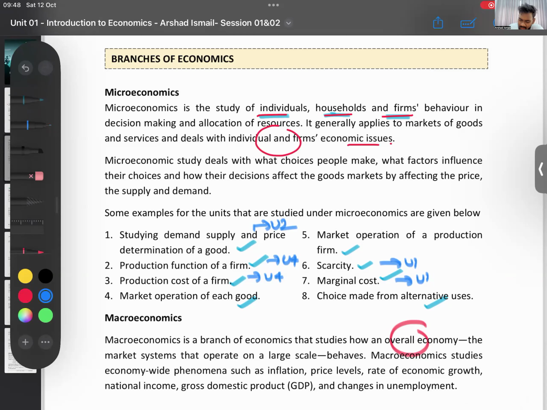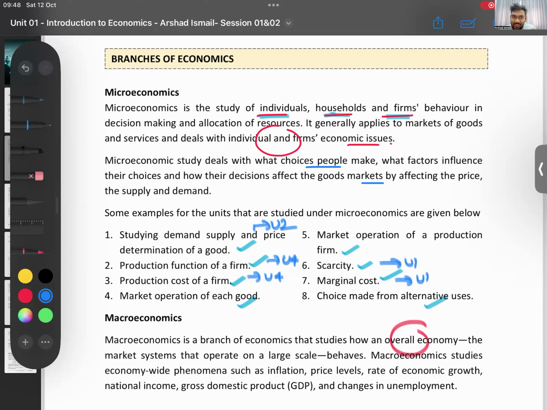Then I also say microeconomic study deals with choices people make, what factors influence their choice, and how that affects market demand. For example, we will study what factors are affecting you to come to this class. Now, if I charge, let's say, 10,000 rupees class fees, will you all come? No. Next month, you all will be like, bye bye, no matter how good this fellow is, I'm not going to pay 10,000 and come to this class. Nonsense, I'm not coming. So what are the factors?